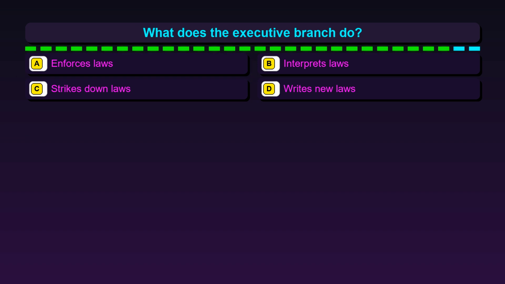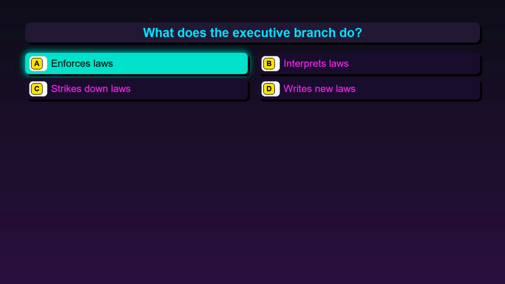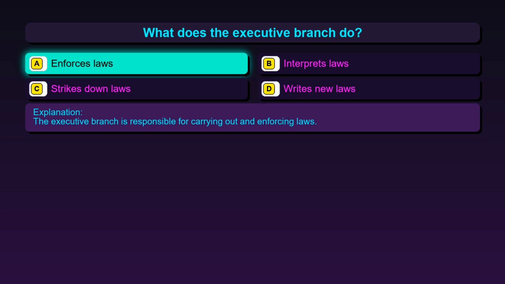Question 118. What does the executive branch do? Option A, enforces laws. Option B, interprets laws. Option C, strikes down laws. Option D, writes new laws. The correct answer is option A, enforces laws. The executive branch is responsible for carrying out and enforcing laws.